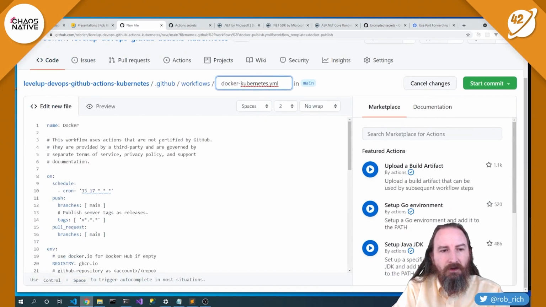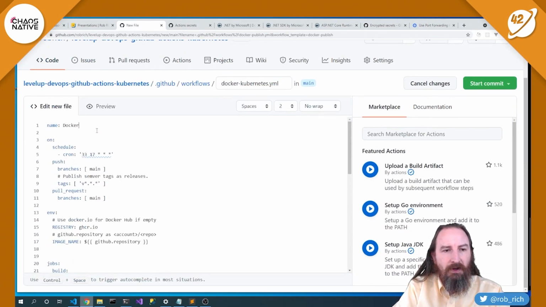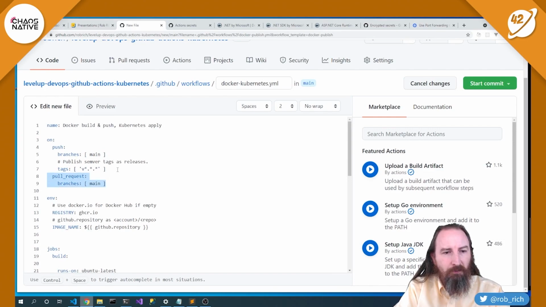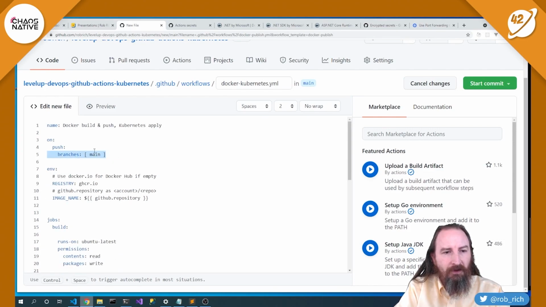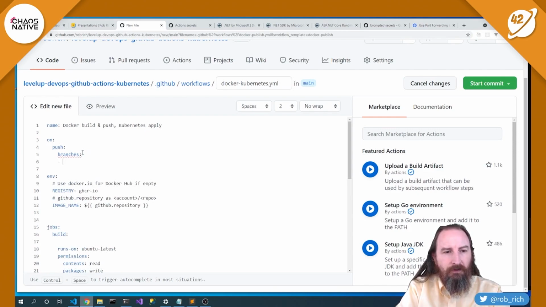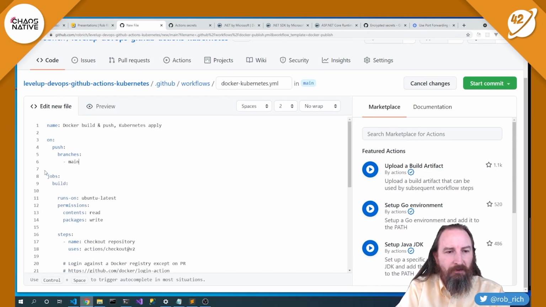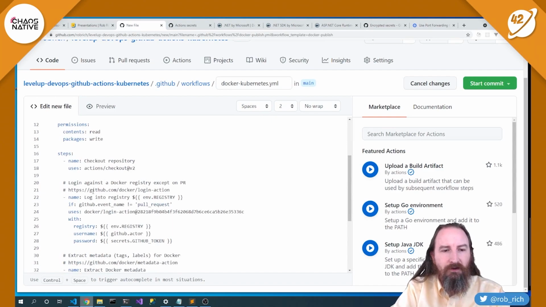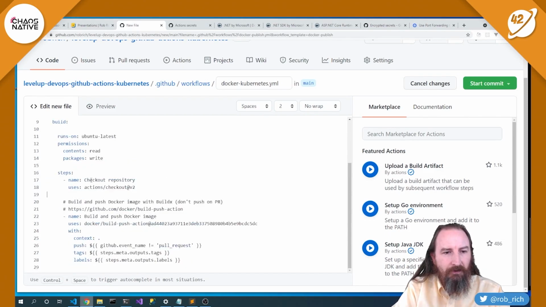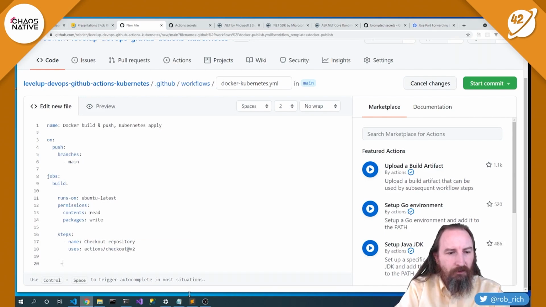Okay, so here's the GitHub Actions build script that will allow us to get the content into place. Docker build and push, Kubernetes apply. Now, in this case, I'm not going to run it on a schedule. We'll come back to pull requests. And so in this case, I'm only going to run it on the main branch. Perfect. Now I'm going to remove these environment variables in this case, and let's get straight to the content that we want to do. I'm going to delete this and this and this, and let's create a new stage.